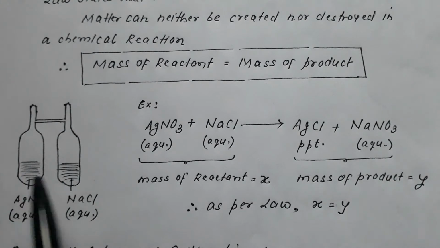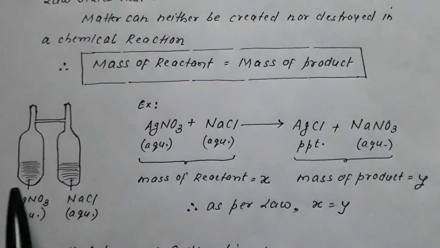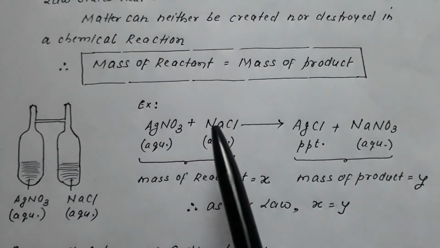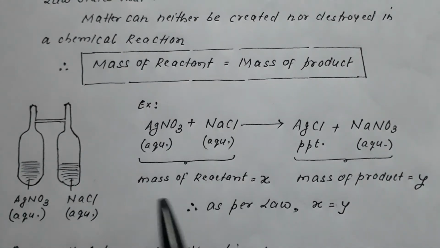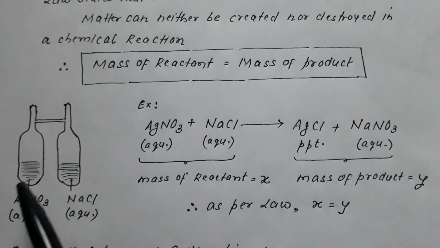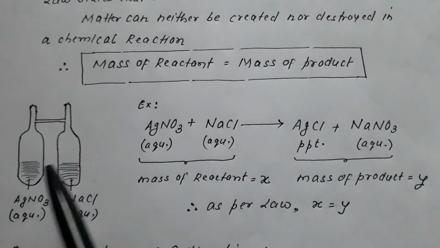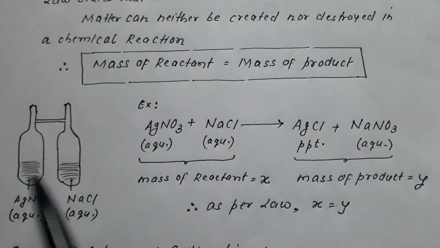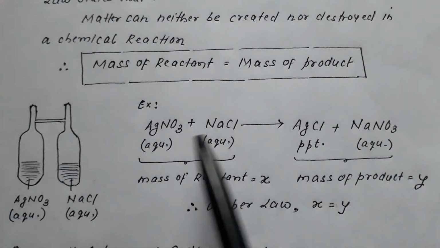Since these two components are present separately, initially there is no reaction going on. Now if we turn this container upside down, the two components come in contact, and when they come in contact, they start reacting.